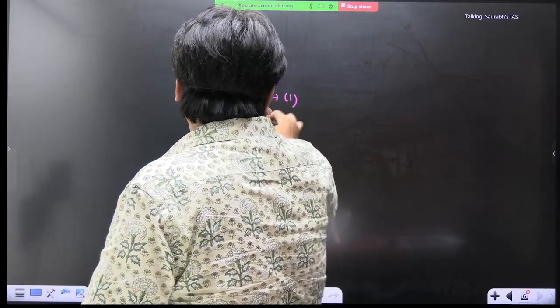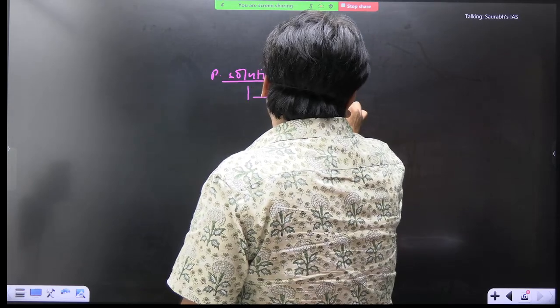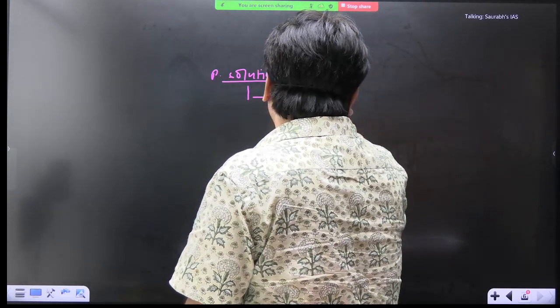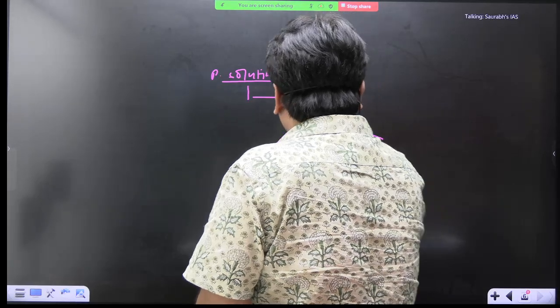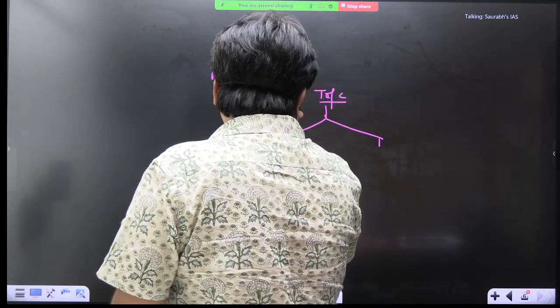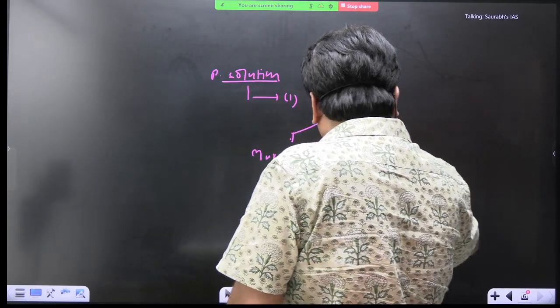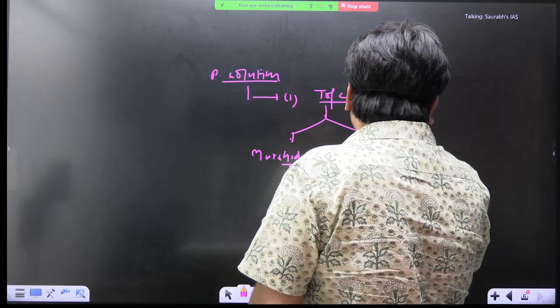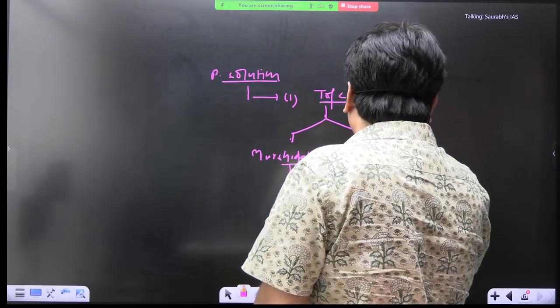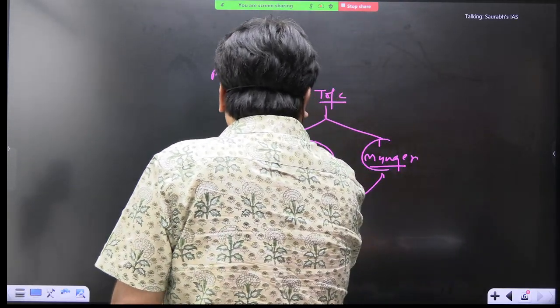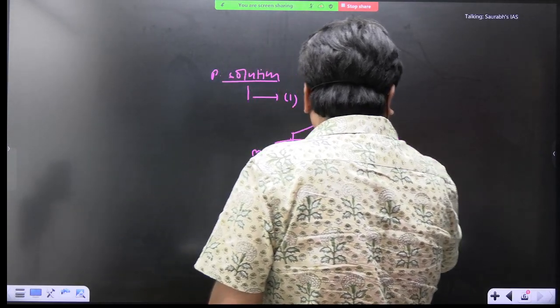So he thought that if the capital is transferred, for example, the Bengal capital was Murshidabad, and I transfer it from Murshidabad to the Munger region, Munger is in Bihar, this was in Bengal and this was in Bihar.